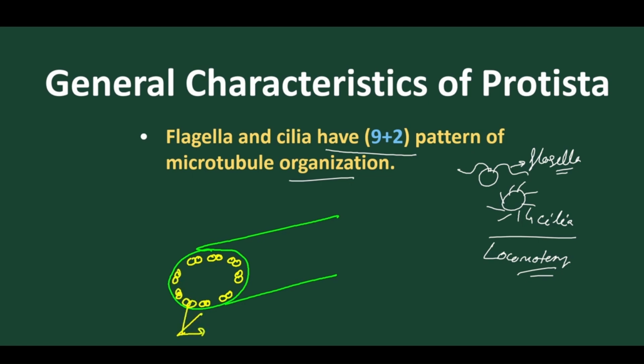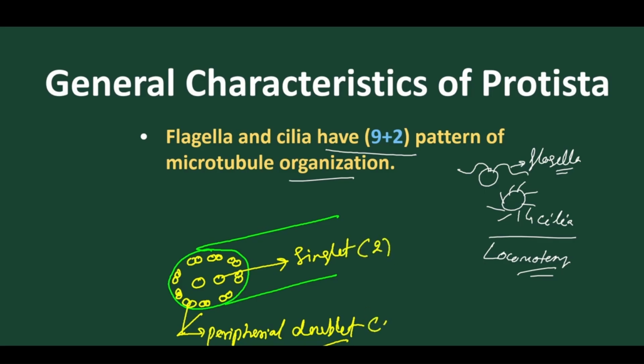And these are called the peripheral doublet microtubules. And at the center we find 2 individual singlet microtubules. These are called singlets. So the singlets are 2 in number and the doublets are 9 in number. And these are made up of microtubules.